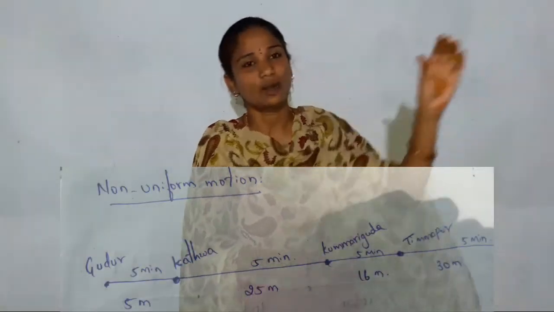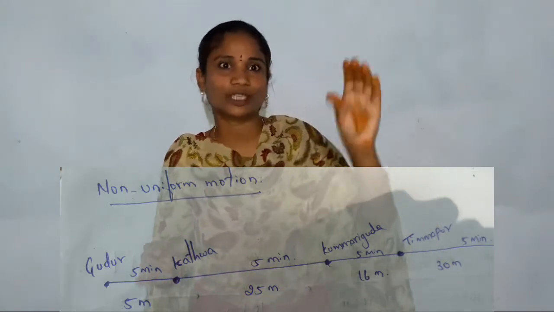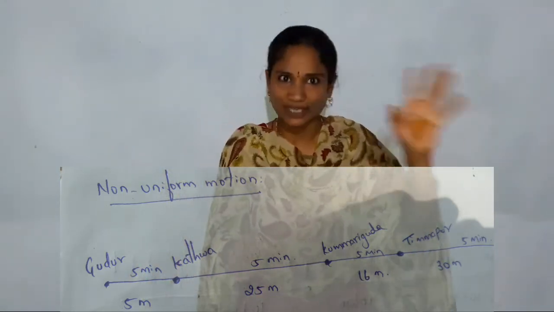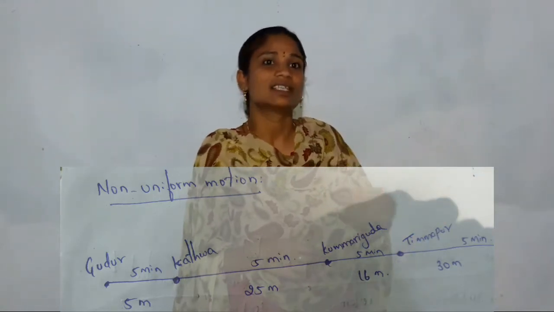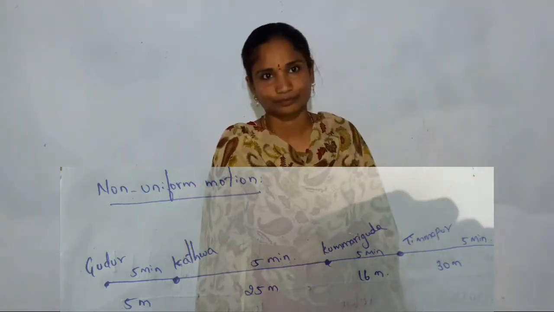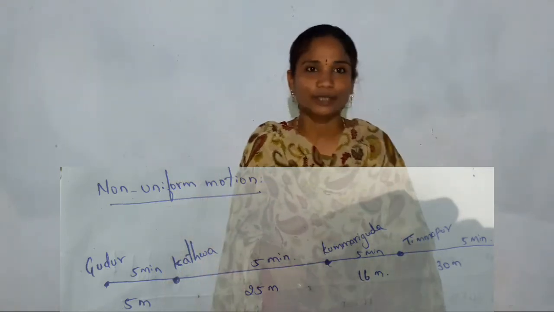How much time is he taking? For example, Gudu to Katwa, he is taking 5 minutes. How much distance is it? Some 5 meters.